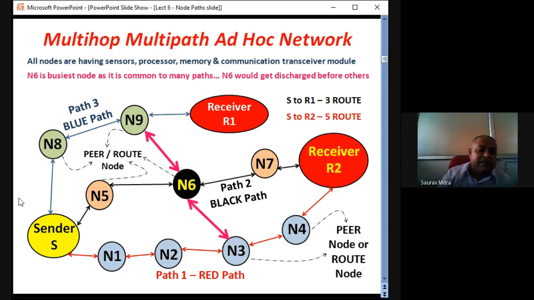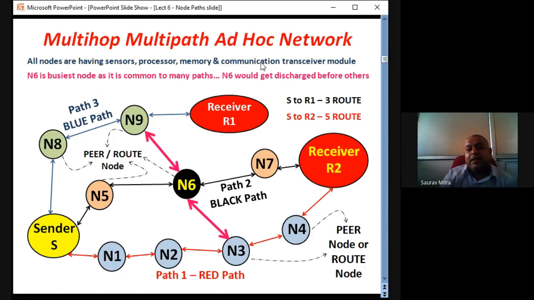So how many paths are there through which I can send the data from S to R1? One path is the blue path, that is path 3: N8, N9, receiver R1. Now check how many paths there are from sender S to R2. From S to N5, N5 to N6, N6 to N7 and to R2. This is one path. Another path is sender S to N1, N1 to N2, N2 to N3, N3 to N4 and then receiver R2. So these are direct paths which are visible.